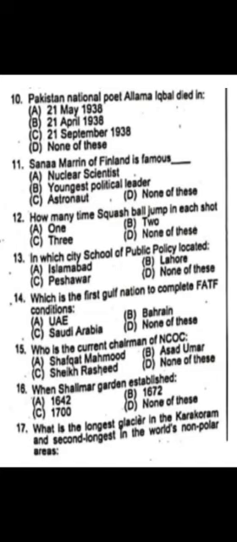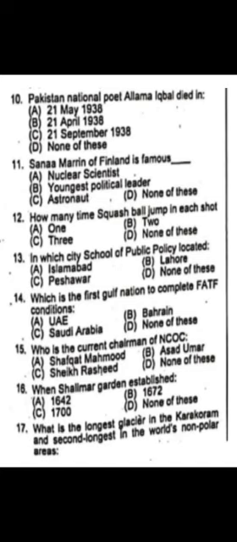FATF is the abbreviation of Financial Action Task Force. Who is the current chairman of NCOC? Option B, Asad Umar. NCOC is the abbreviation of National Command and Operation Center. When was Shalimar Garden established? 1642. Option A.